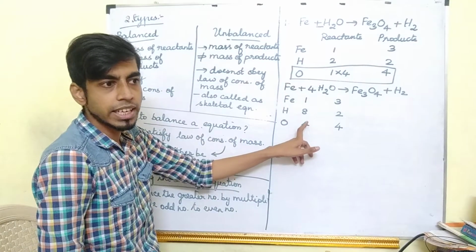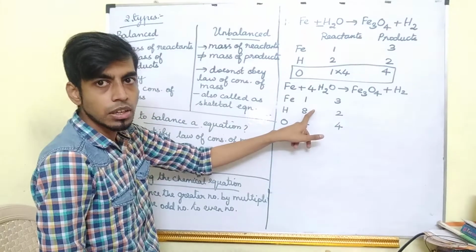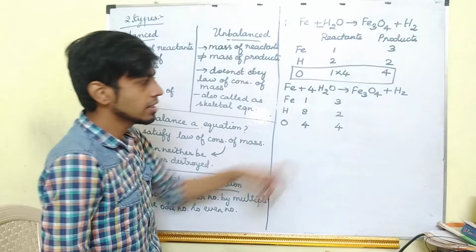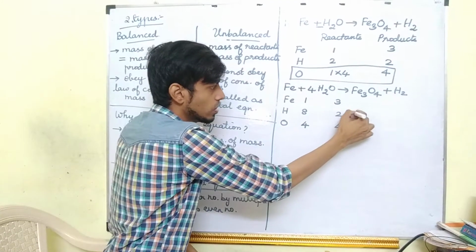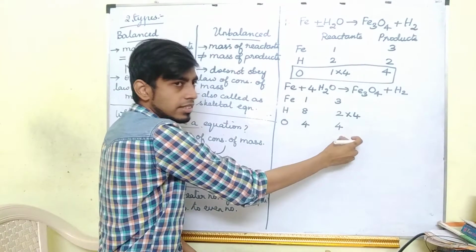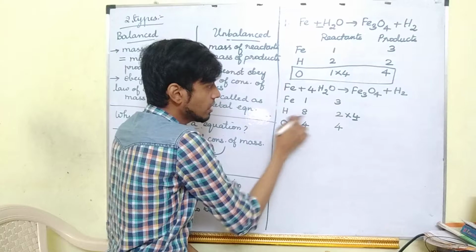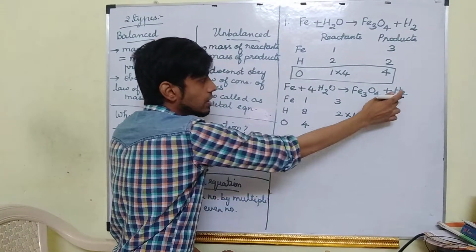What is the next greater number? 8. Okay, hydrogen 8. So how can we balance this? Can I multiply this 2 into 8 by multiplication? Yes, 2 4s are 8. So where is hydrogen present? In the product side. Here you have to write this 4.